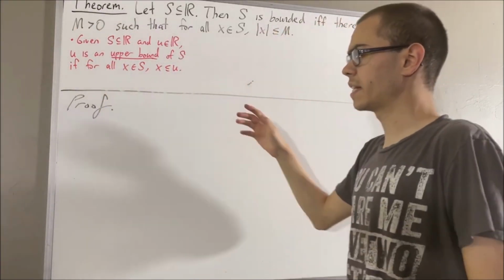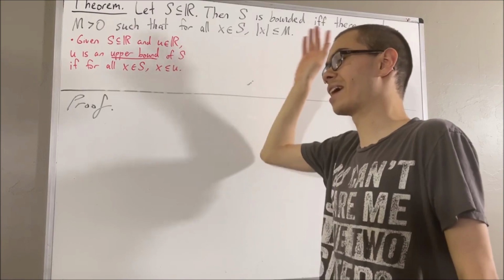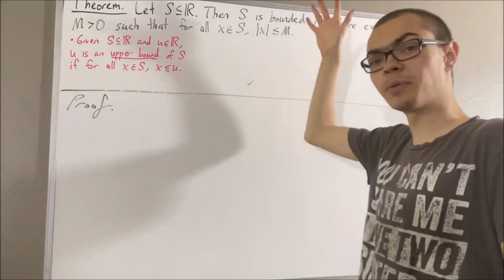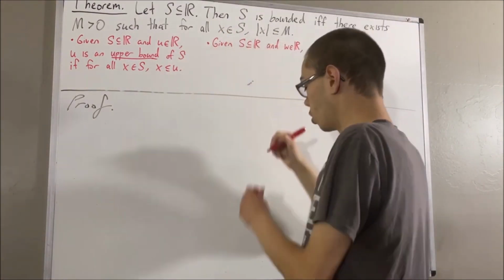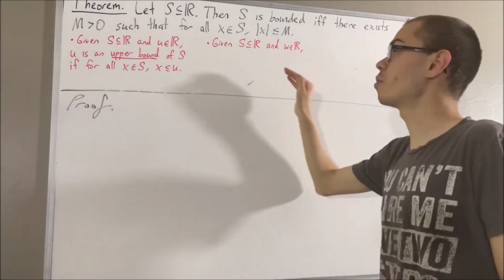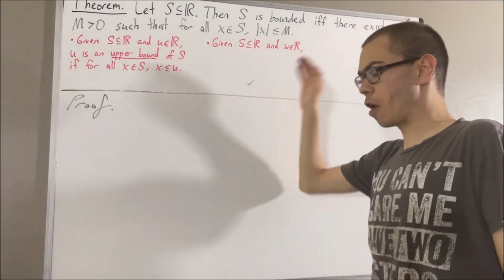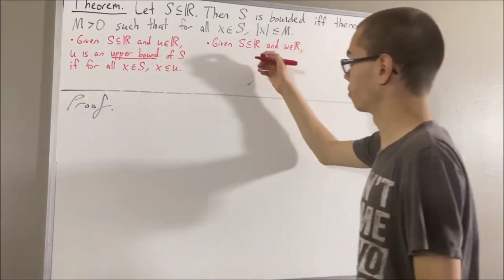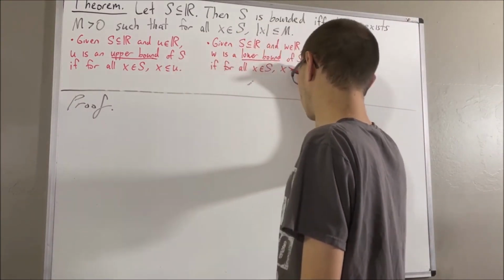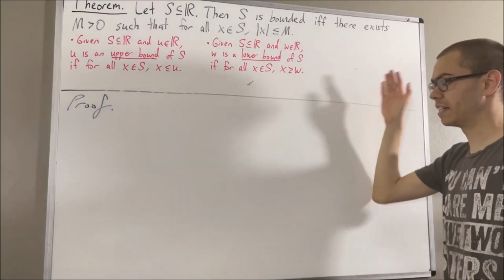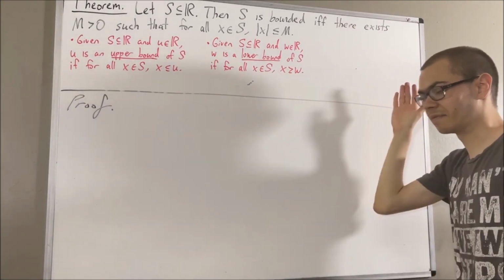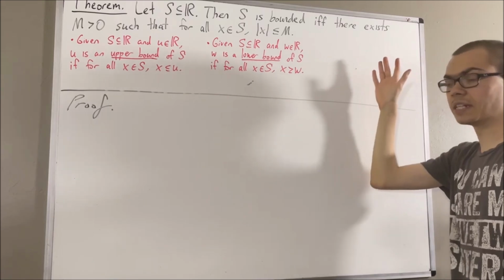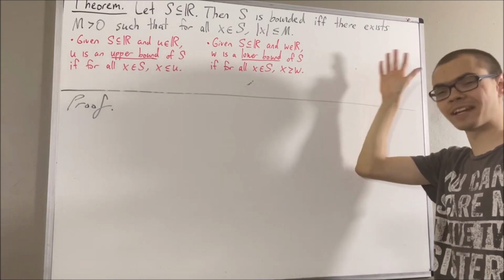Similarly, given any subset of real numbers S and real number w, we say that w is a lower bound of S if, for every element x in S, x is greater than or equal to w. And finally, given any subset of real numbers S, we say S is bounded if S has an upper bound and a lower bound.